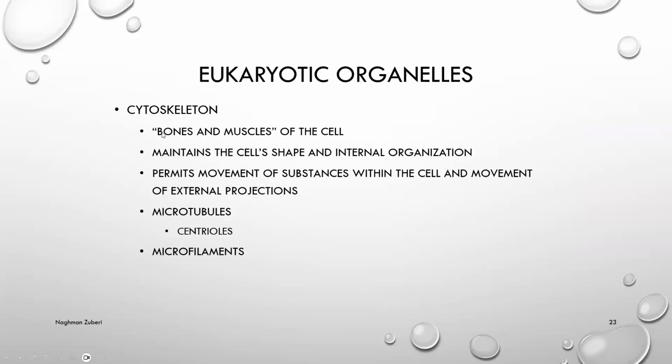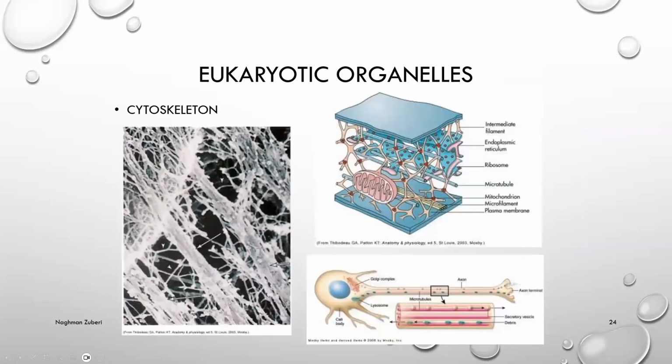Cytoskeleton. These are the bones and muscles of the cell. They maintain the cell's shape and internal organization, and permit movement of substances within the cell and movement of external projections. These are microtubules, the centrioles, and the microfilaments. This is how they are.